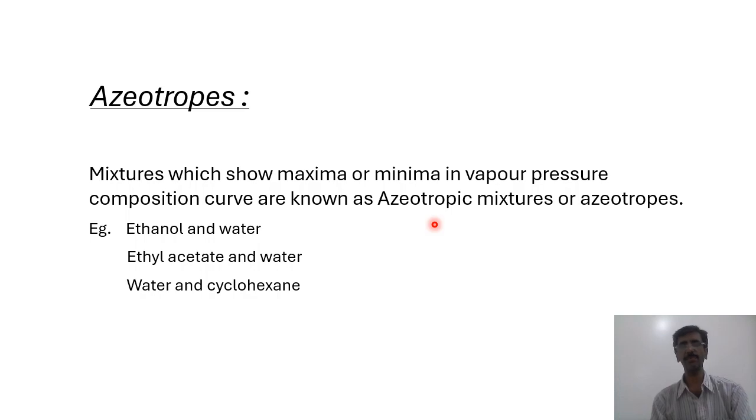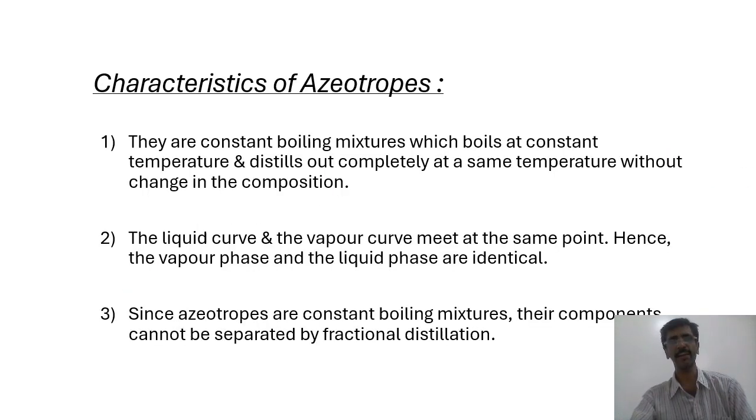So here the examples that can be considered are ethanol and water, next ethyl acetate and water, and next water and cyclohexane. Alright, so I hope you are being very clear. Zeotropes, with some exceptional cases, are generally considered as ideal solutions, and azeotropes are considered to be non-ideal solutions. Alright, we move to the next one.